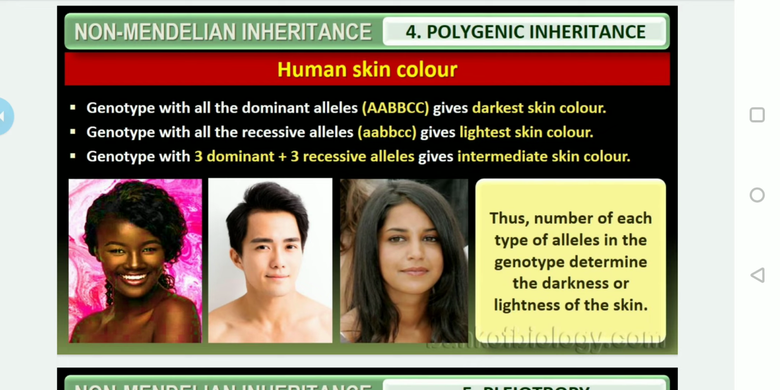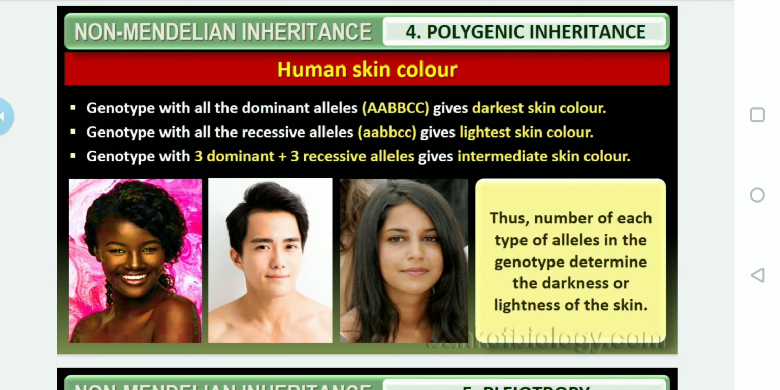The genotype with all the recessive alleles. Okay, if you work it out, just write them as it is. You can work out the gametes. Capital A, capital A, capital B, capital B, capital C, capital C. At the same time, you can write small a, small a, small b, small b, small c, small c. Make the gametes. Then you will get capital A, capital B, capital C as a gamete, and small a, small b, small c as a gamete.